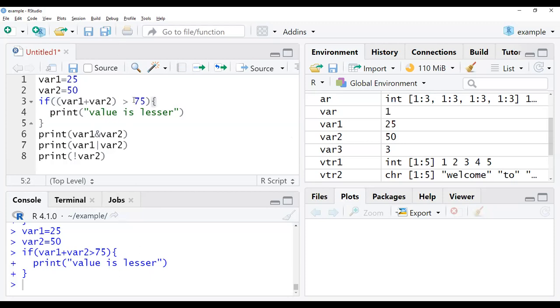If the condition is greater than 75, it will print value is lesser. If this condition is true, then only it is going to print. So we'll check with another condition: less than 25, it is actually false, right? So we will check with this condition now. Yes, this is printing again.